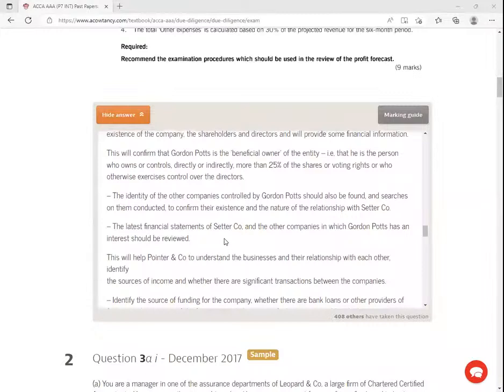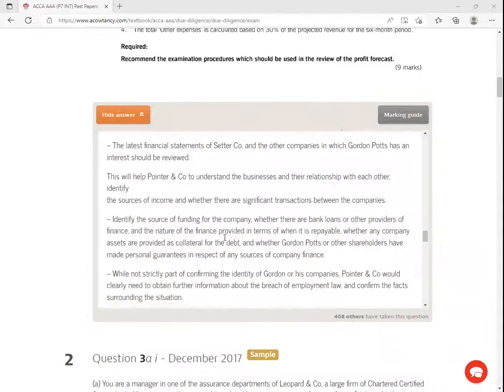The latest financial statements are asked for them, right? Identify the source of funding for the company, right?